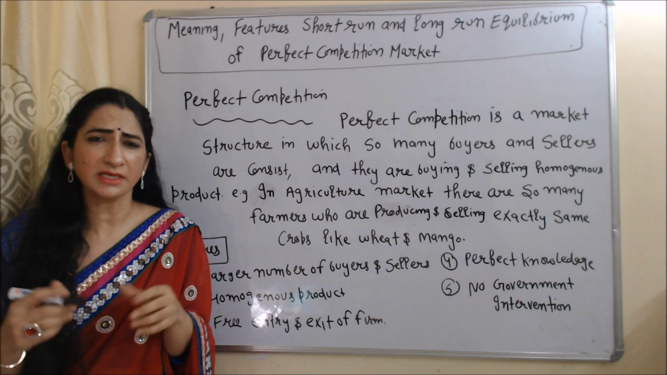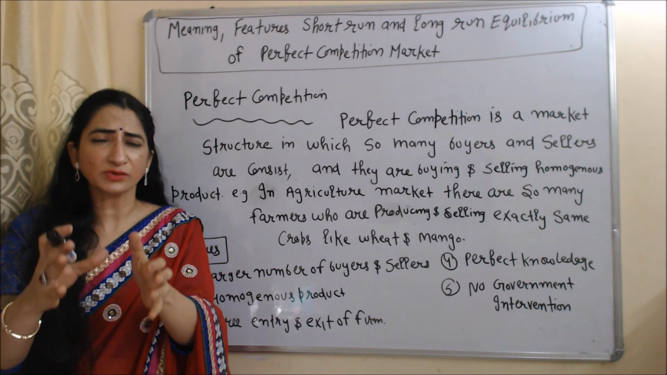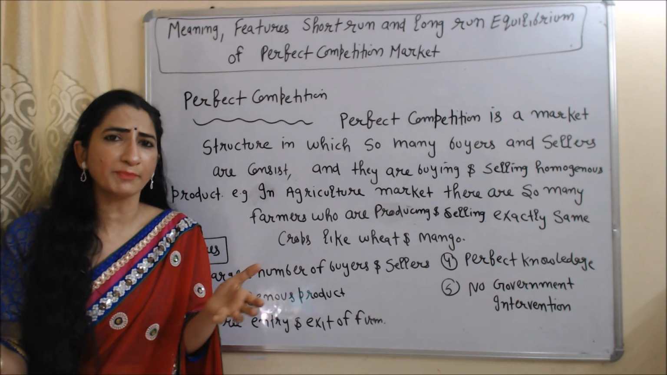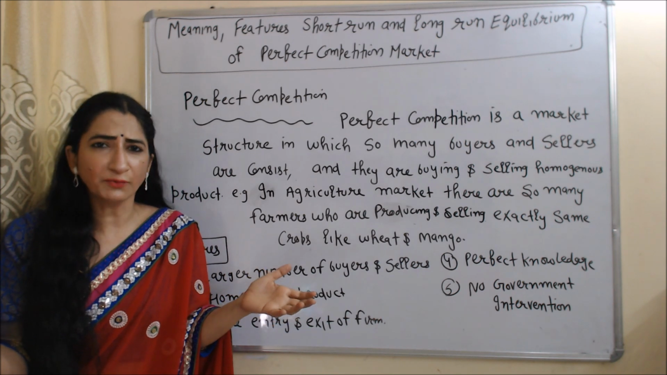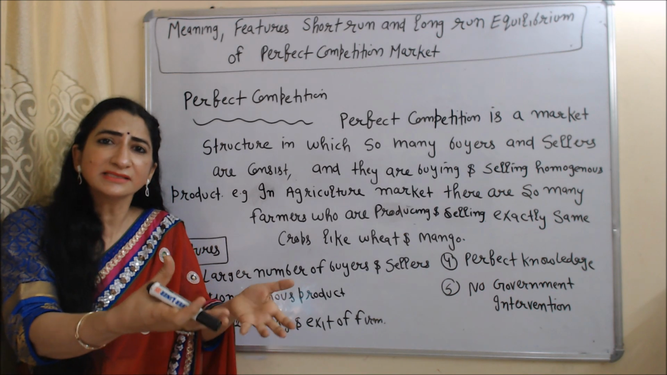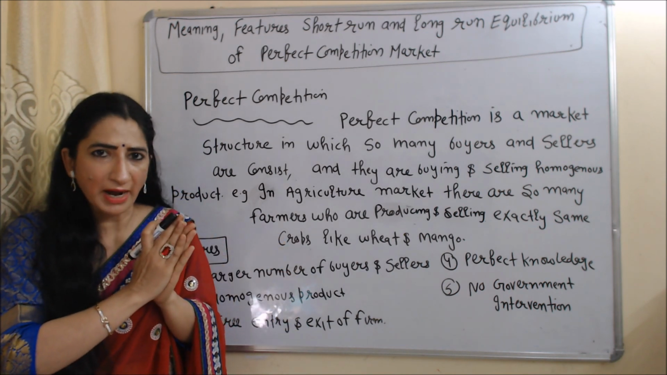Homogeneous product means exactly same kind of product. For example, in case of agriculture market, there are so many farmers who are producing and selling exactly same kind of crops like wheat and mango, and there are so many people who are buying these kind of crops, so it will be called perfect competition market.